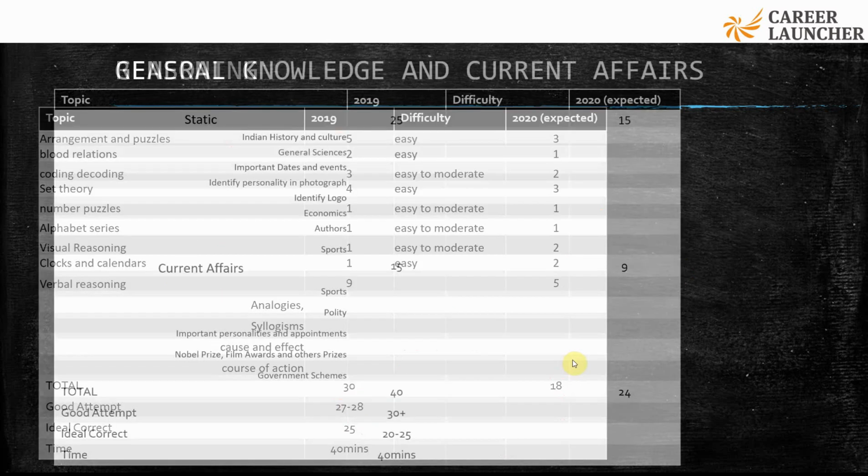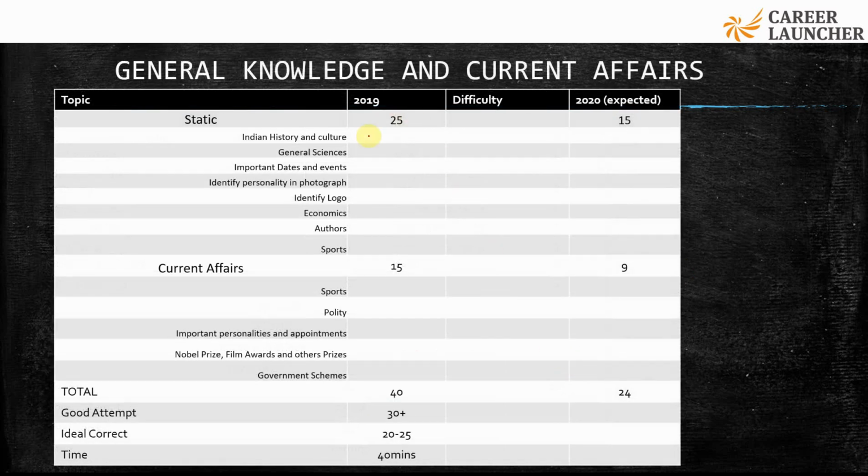All right, and then the last section is general knowledge. General knowledge has two sections. So general knowledge in SET 2019 had almost 70%, more than two-third of the entire GK as static, and one-third was current affairs. Roughly two-third to say 70% was static. So I'll just write it 70-30. It could be 66 and 33 also, but close to this. So your majority is static.